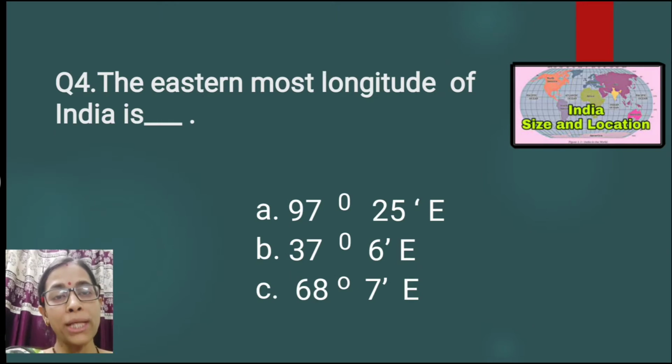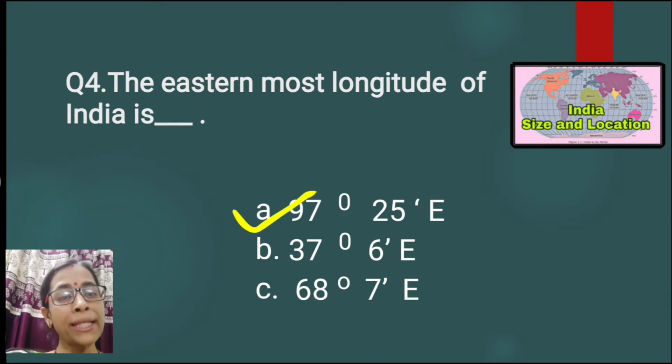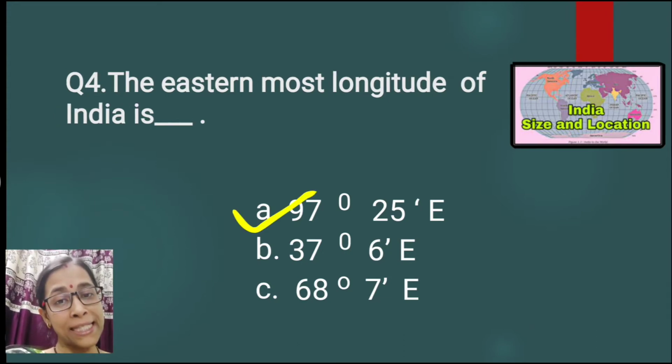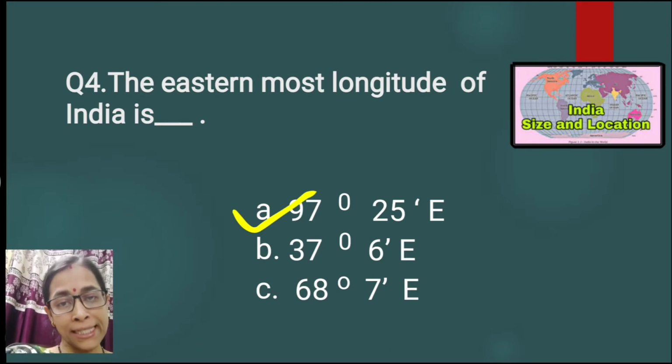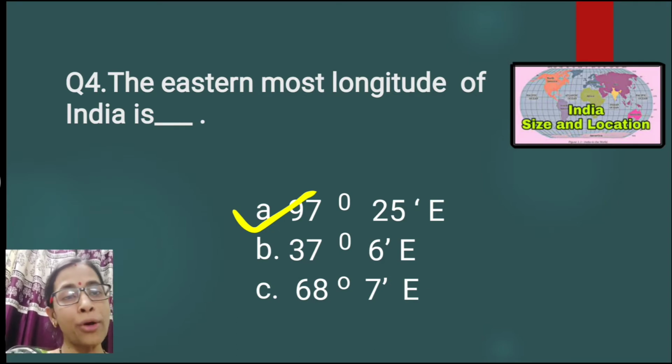Question number 4. The easternmost longitude of India is: 97 degree 25 minutes east, 37 degree 6 minutes east, 68 degree 7 minutes east. The correct option is option number A, that is 97 degree 25 minutes east, because India extends between 68 degree 7 minutes east to 97 degree 25 minutes east. So which is the easternmost? In the eastern part, India extends maximum up to 97 degree 25 minutes east. Thus it is the easternmost longitude.